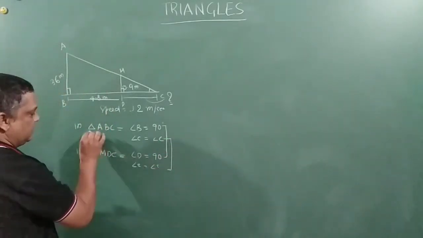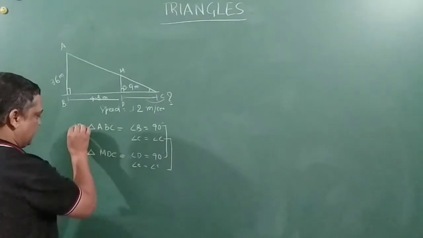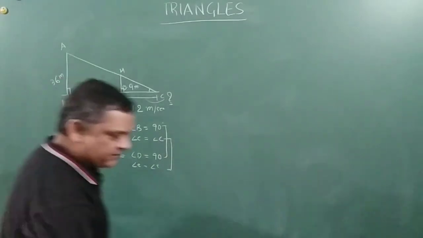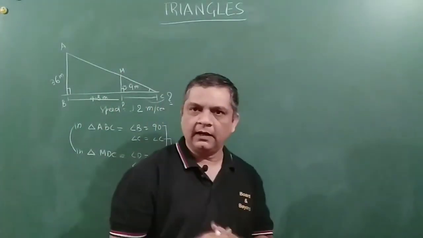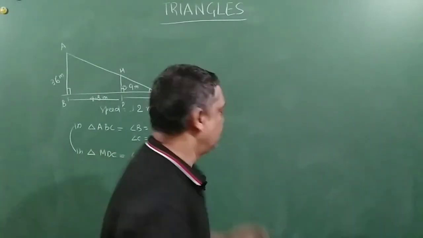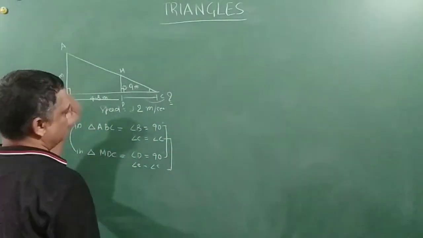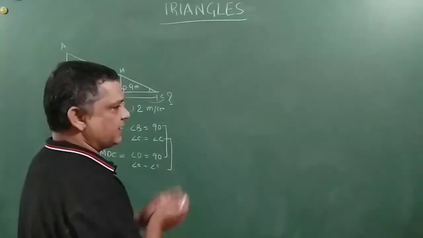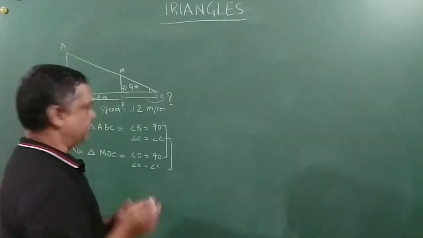When two angles of a triangle are equal, we have understood a while ago that we can write the ratio of proportion of their sides, correct?